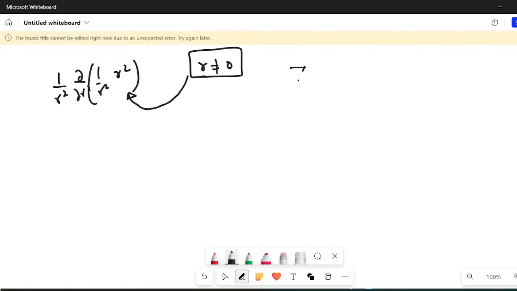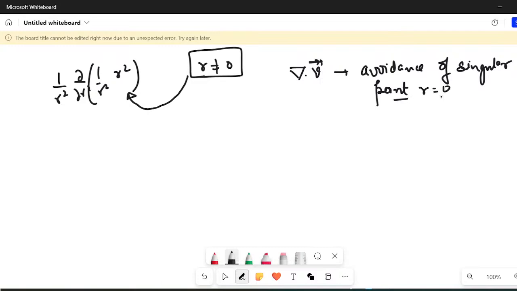Whenever I am applying this del dot v vector, there is an avoidance of the singular point r equal to 0, and this is due to the mathematics itself. Since we are avoiding it, we are not including it in our definition.